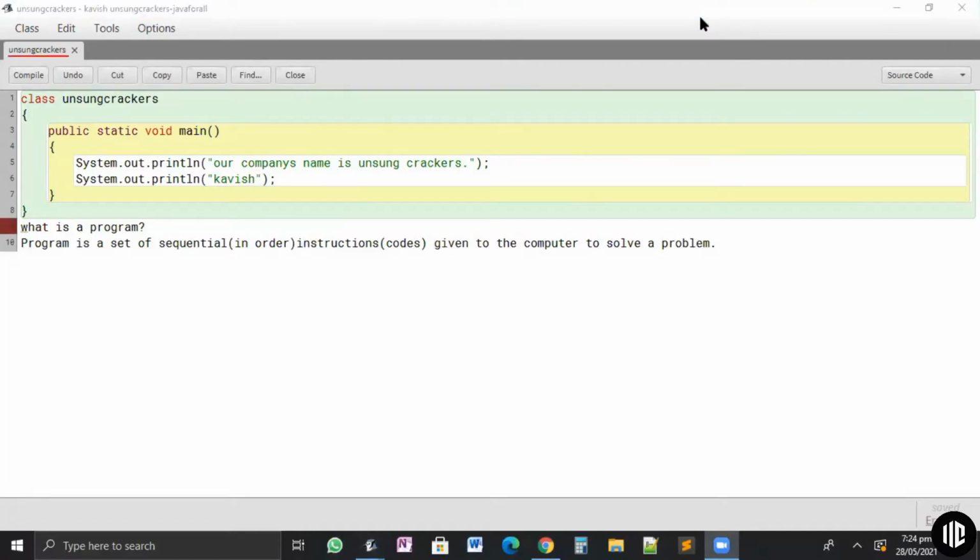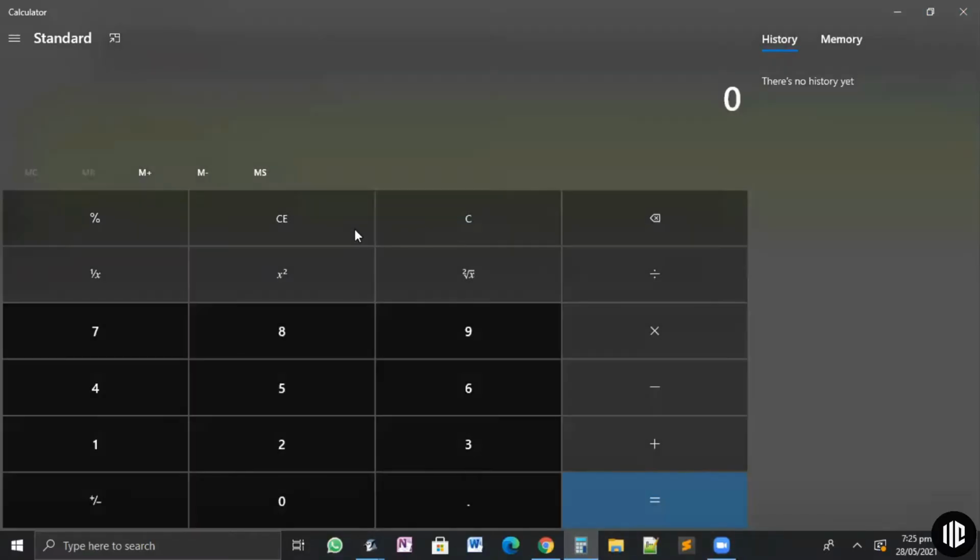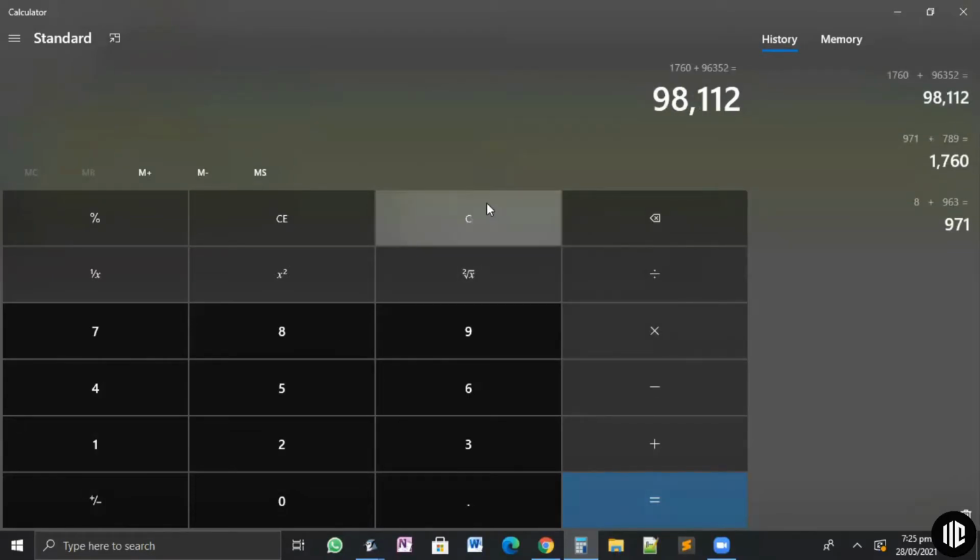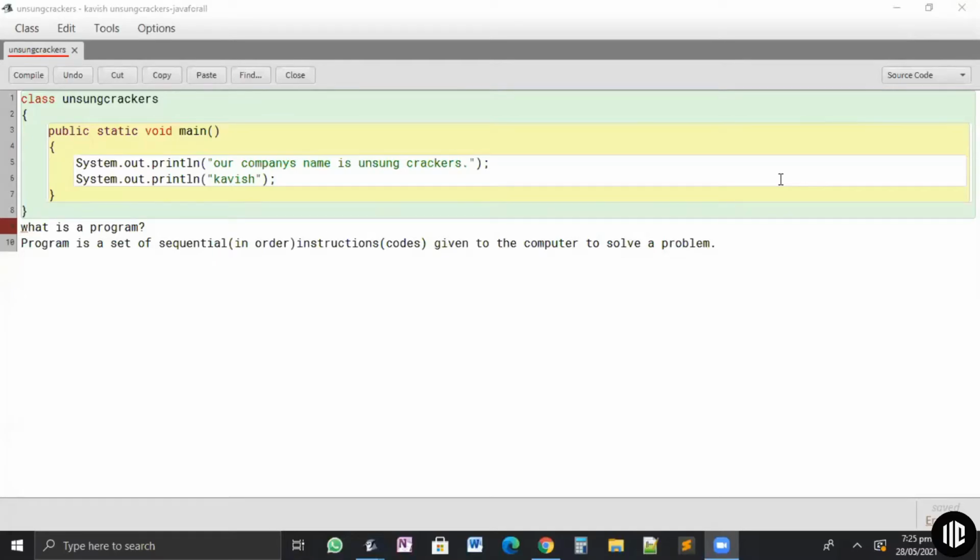A calculator. Correct. Okay, fine. Absolutely correct. A calculator. Now, this calculator that you can see right now on my screen is programmed. For example, if I had to do 8 plus 90, 963 plus 789 plus 96352 on my own, it would take me a lot of time. But now with the calculator, I can get the answer in a second. That is how the calculator is programmed.